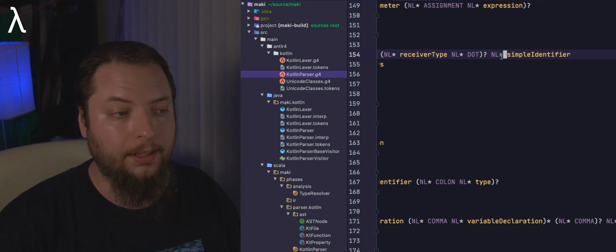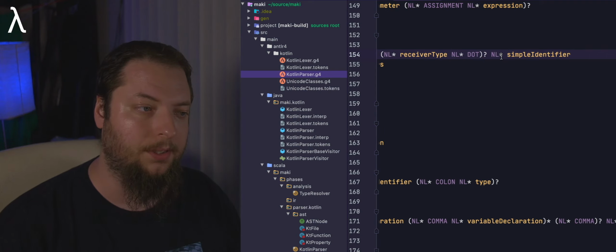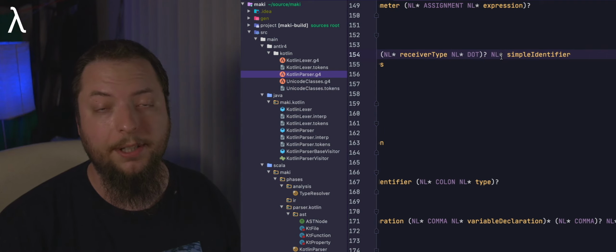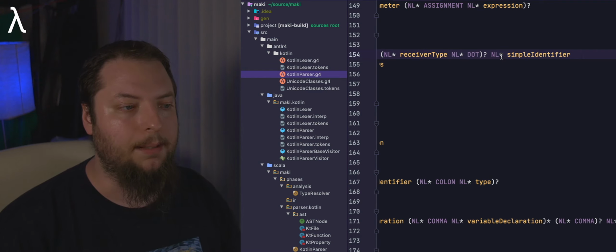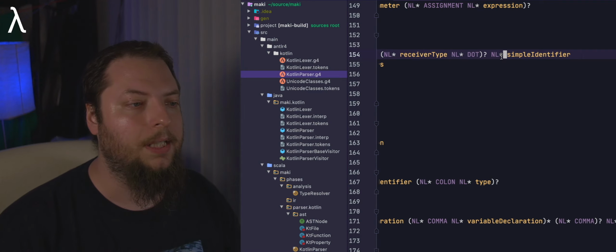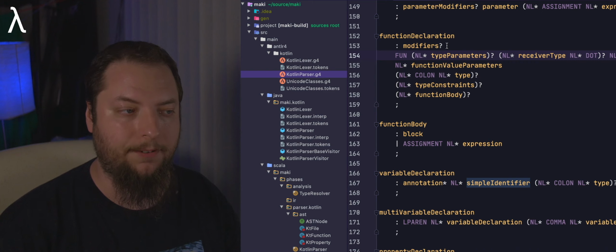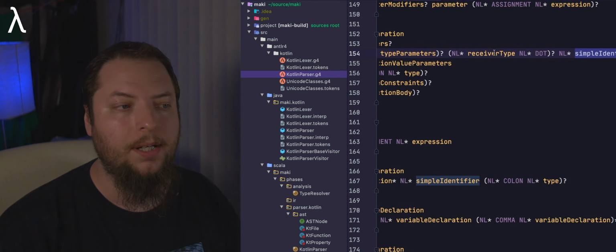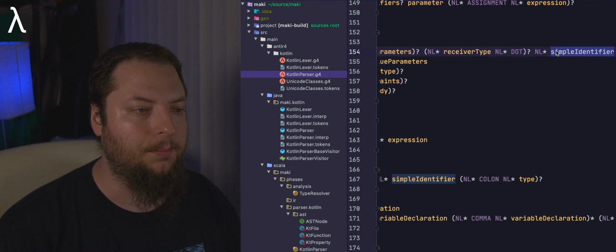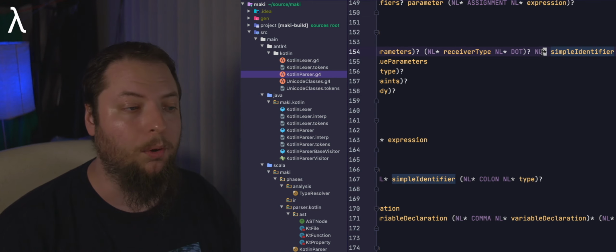You also have lambdas. Now this doesn't match on a lambda because the lambda is slightly different, considerably different actually, syntax from how a named function or an anonymous function works. But this particular rule here in the grammar for a function declaration is handling both named and anonymous functions. And so we have the simple identifier that is allowed 0 or more times.